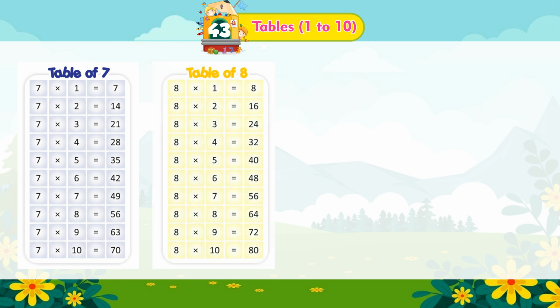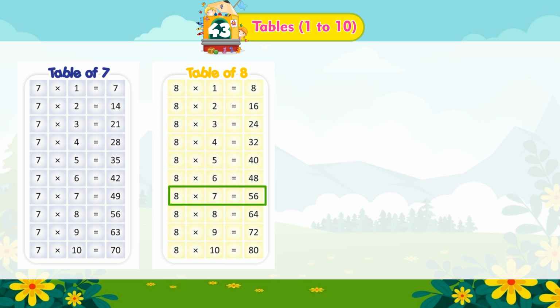Table of 8. 8 multiplied by 1 is equal to 8. 8 multiplied by 2 is equal to 16. 8 multiplied by 3 is equal to 24. 8 multiplied by 4 is equal to 32. 8 multiplied by 5 is equal to 40. 8 multiplied by 6 is equal to 48.